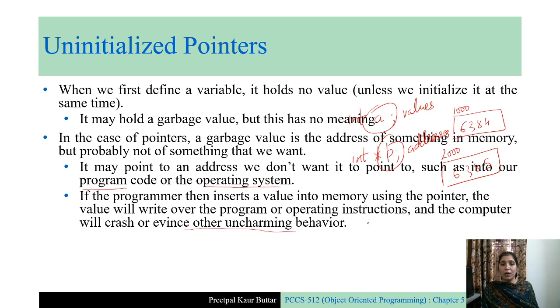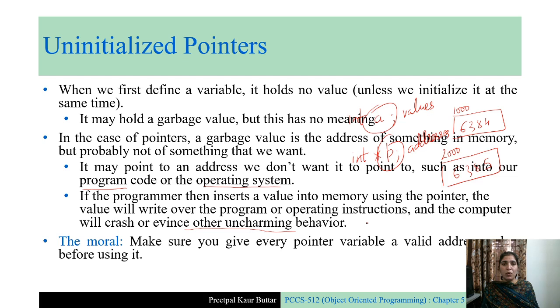So it is very important to initialize the pointers. The moral of the story is that you should make sure you give every pointer variable a valid address before using it, right?